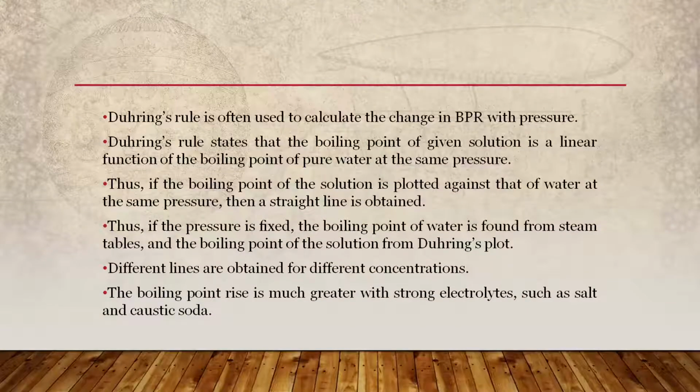Duhring's rule is often used to calculate the change in BPR with pressure. Duhring's rule states that the boiling point of a given solution is a linear function of the boiling point of pure water at the same pressure. Thus, if the boiling point of the solution is plotted against that of water at the same pressure, then a straight line is obtained. Thus, if the pressure is fixed, the boiling point of water is found from steam tables and the boiling point of the solution from Duhring's plot. Different lines are obtained for different concentrations. The boiling point rise is much greater with strong electrolytes such as salt and caustic soda.